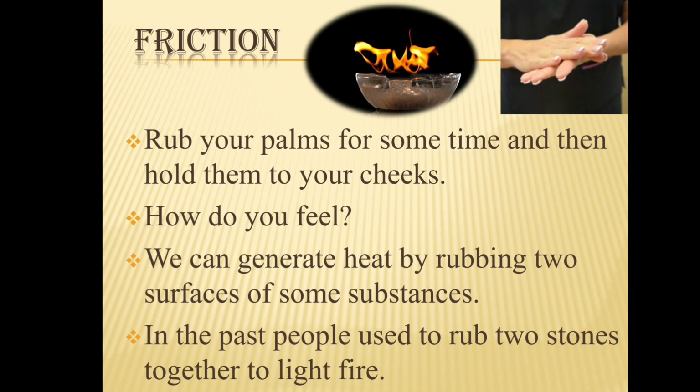What is friction? It is rubbing. The action of one surface or object rubbing against another surface or object is called friction. So when you rub your palms for some time and then hold them to your cheeks, you will feel the heat, isn't it? Yes, we can generate heat by rubbing two surfaces of some substances. That's why in the past people used to rub two stones together and they created fire. To light the fire, they would rub two stones so that due to friction they can have fire.